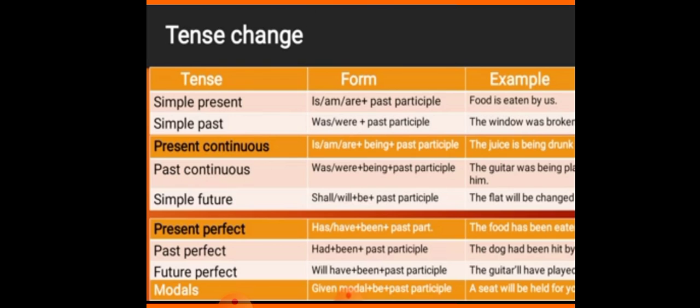Now this is a tense change chart. Simple present is, am, are plus past participle. जैसे इसका क्या चेंज होगा, is, am, are plus verb की थर्ड फॉर्म. जैसे देखो food is eaten by us, we eat food. So we eat food का क्या बन जाएगा, food is eaten by us. Simple past was, were plus past participle refers to verb 3. The window was broken. Okay, who broke the window, it is not known to us.